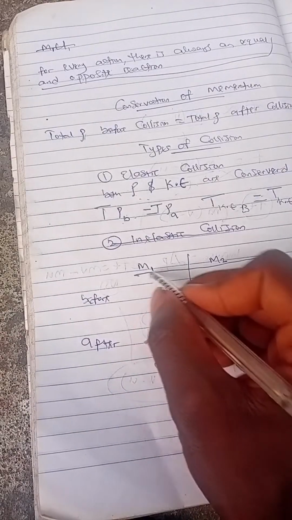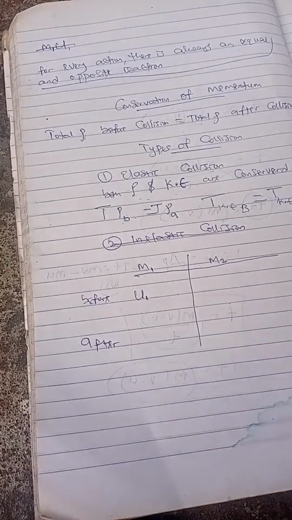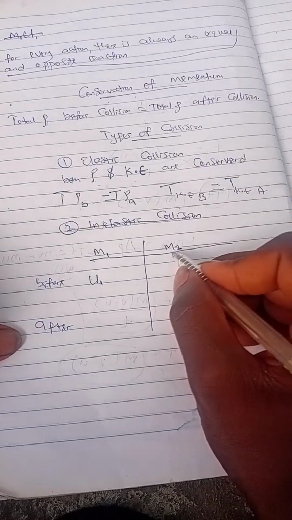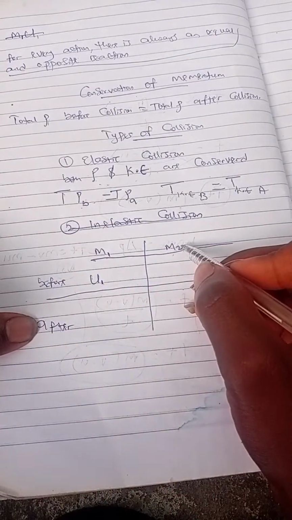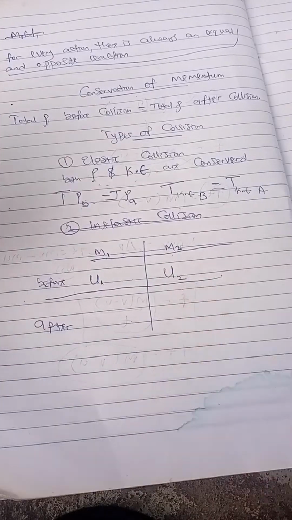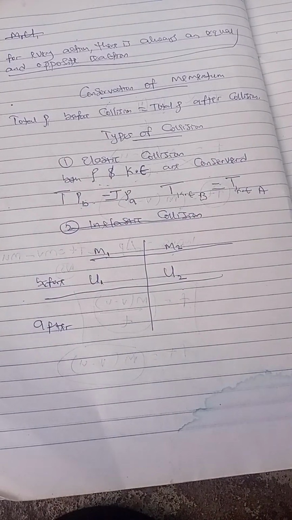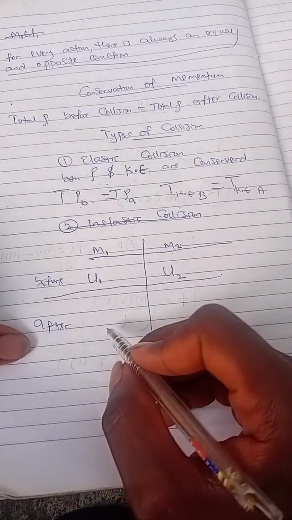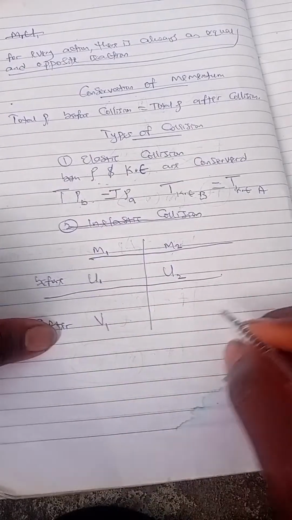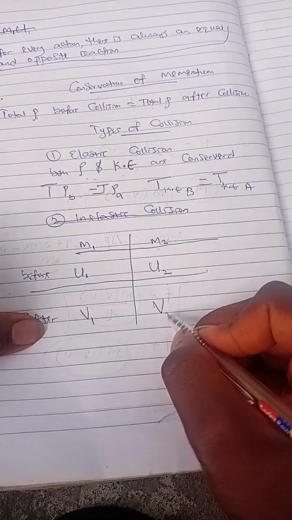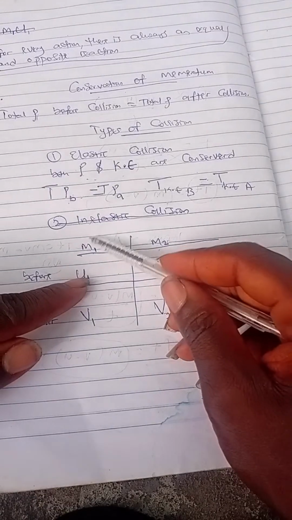Before collision, M1 will be moving with initial velocity, let's call it U1. The initial velocity of M2 will be U2. After collision, it's possible they have a common velocity if they stick together. But if after collision they don't stick together, then each has a final velocity after collision.